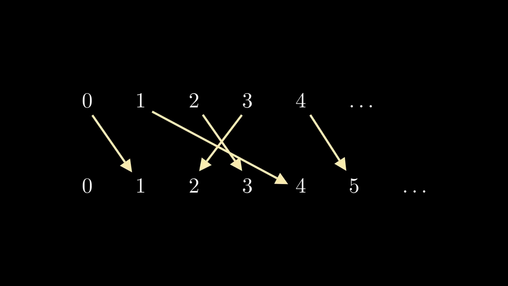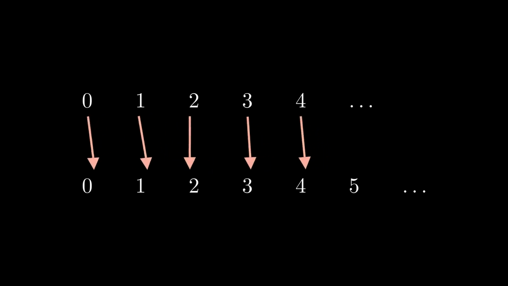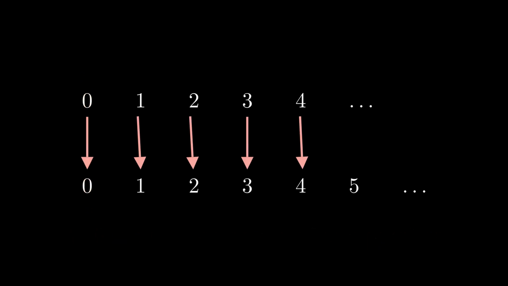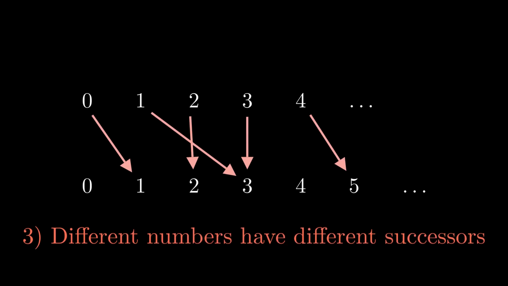It satisfies all of Peano's axioms. And so does this other one. Of course, not every function works. For instance, the identity function fails. It sends 0 to 0, violating the fourth axiom. And any function that assigns the same successor to two different numbers fails the third axiom.